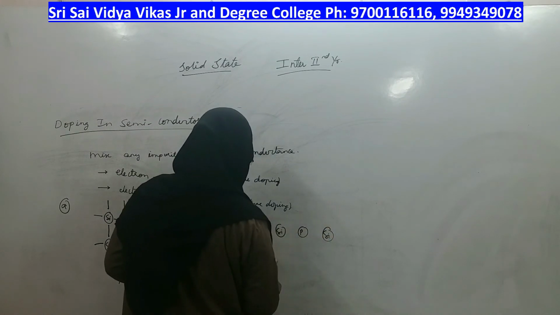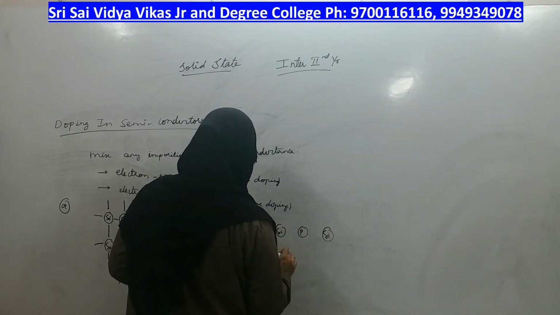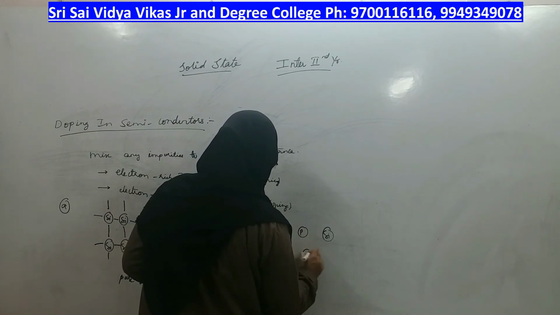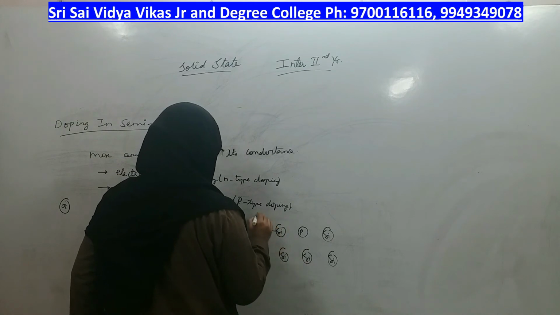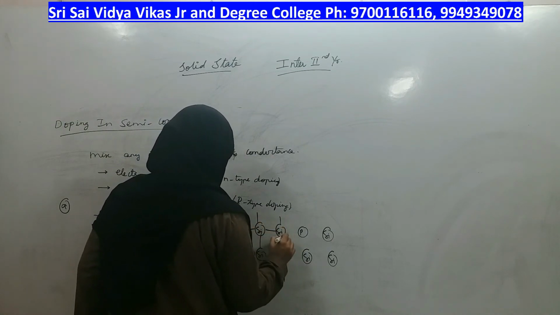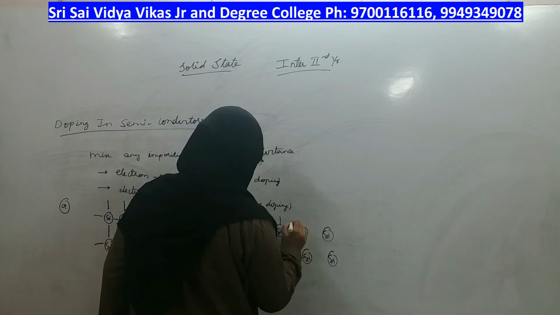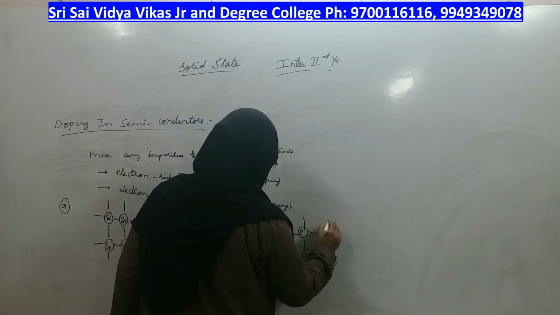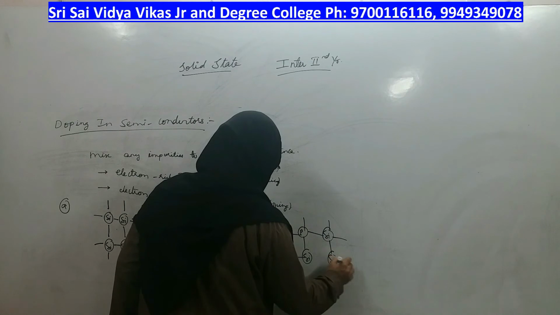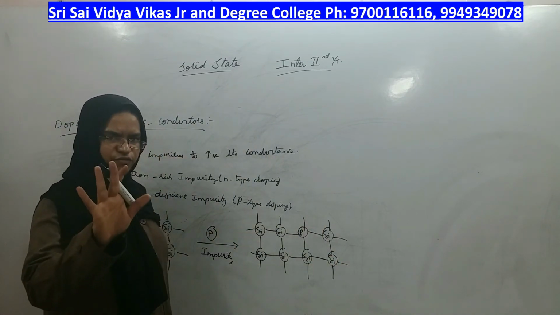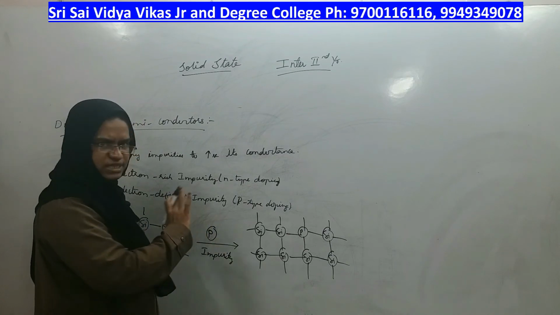When phosphorus came inside as an impurity, it occupies the place of one silicon atom. A silicon atom has how many electrons? 4. Each silicon atom forms 4 bonds, and its valency is satisfied.